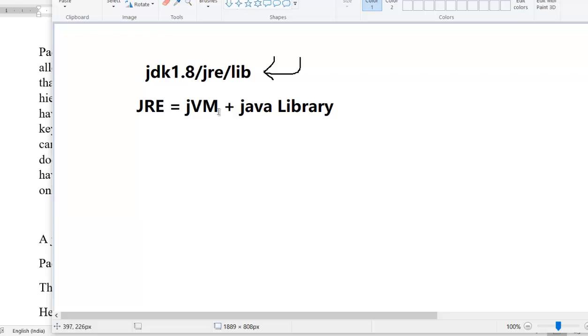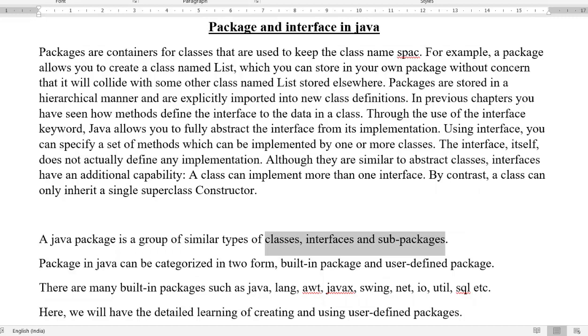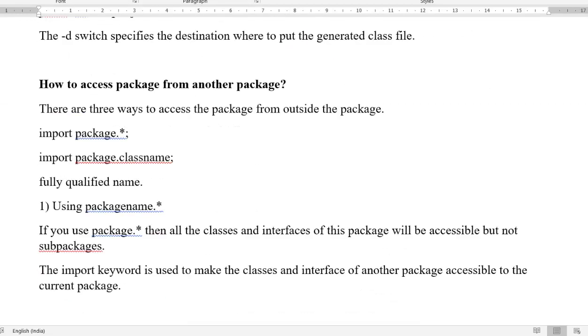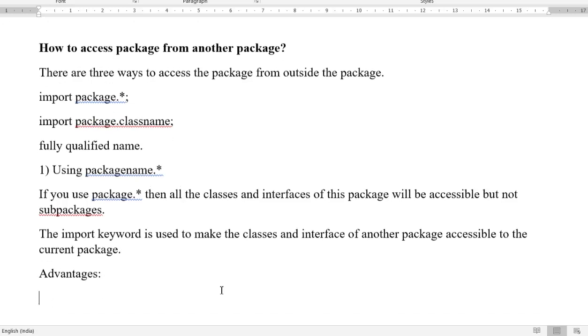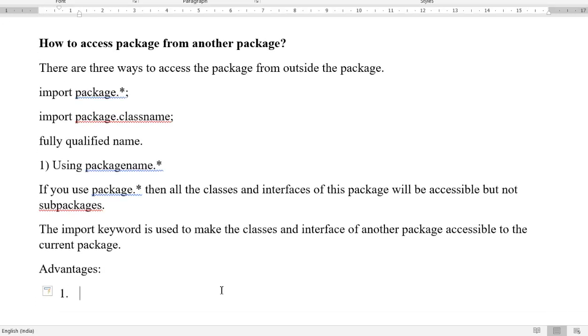So what are the advantages of using this? As you know, the application development time is very less. I am writing the advantages here. I am not getting time to write everything; this note I will supply after completion of your class. Number one, application development time is less.